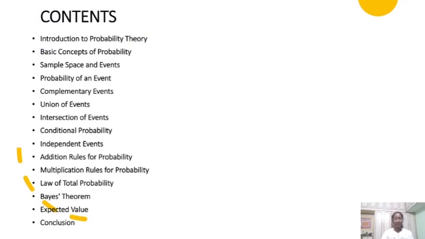Contents of today's video: Introduction to probability theory, basic concepts of probability, sample space and events, probability of an event, complementary events, union of events, intersection of events, conditional probability, independent events, addition rules for probability, multiplication rules for probability, law of total probability, Bayes theorem, expected value, and then we conclude.